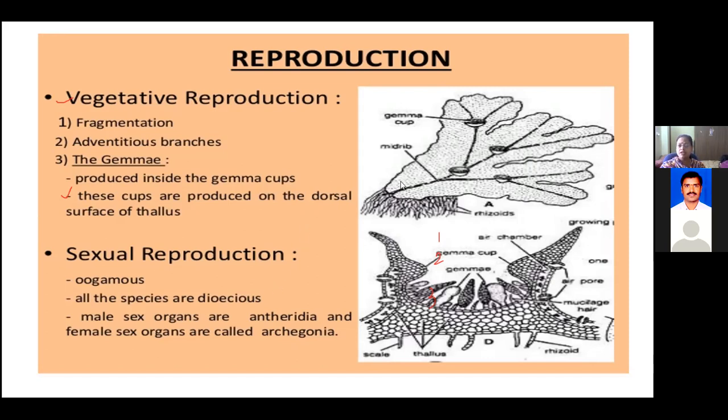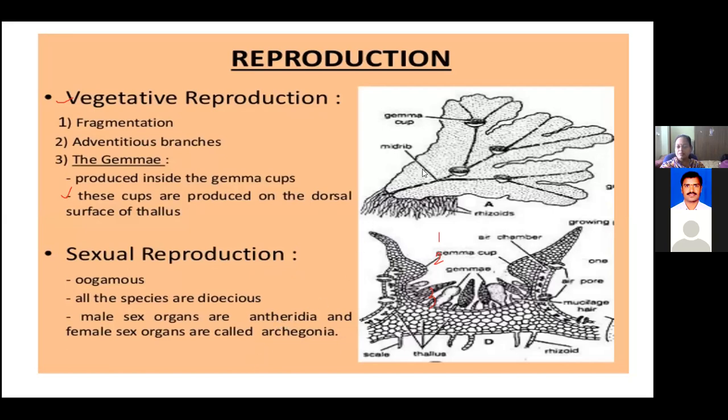But Marchantia is a dioecious one. That means antheridia develop on one thallus or plant body, and archegonia develop on another plant body. So we can say that thallus is considered male and female. Antheridia is always a male sexual organ.